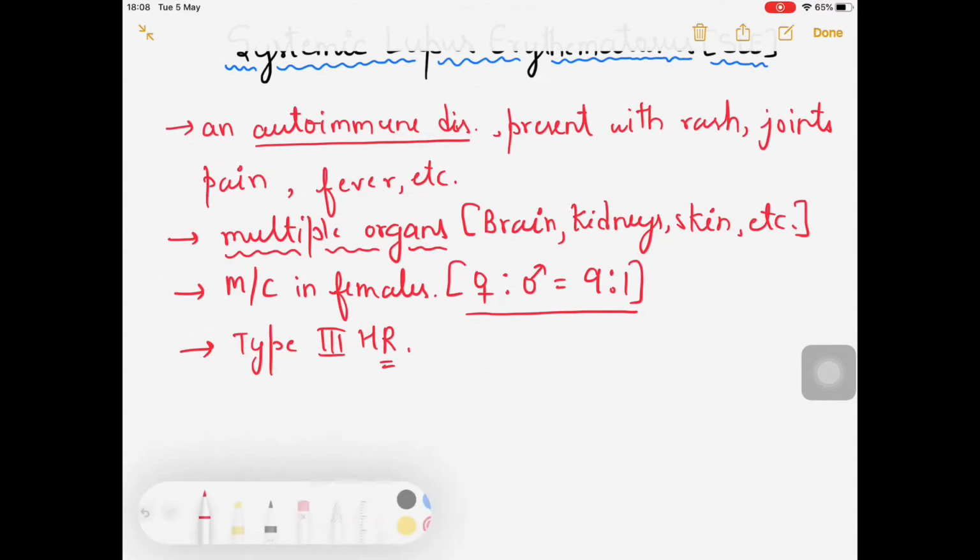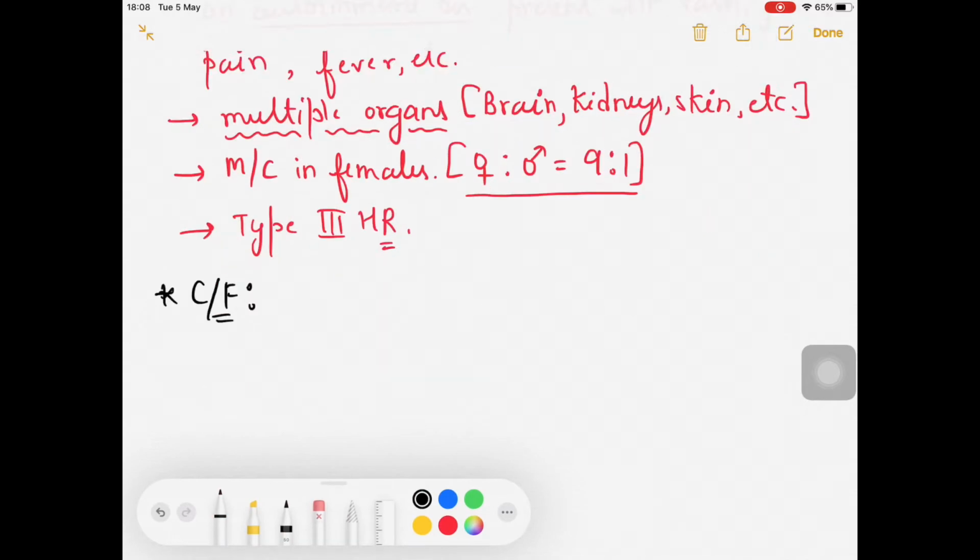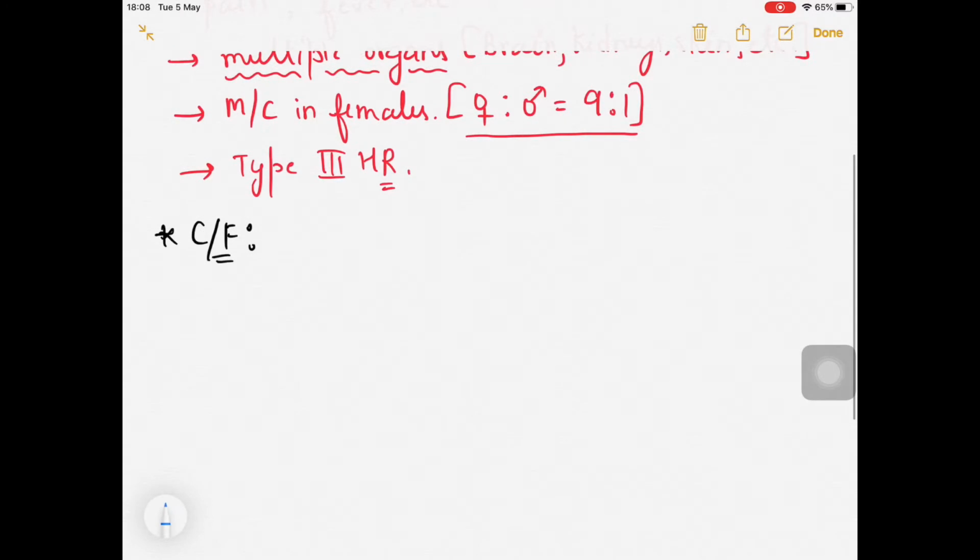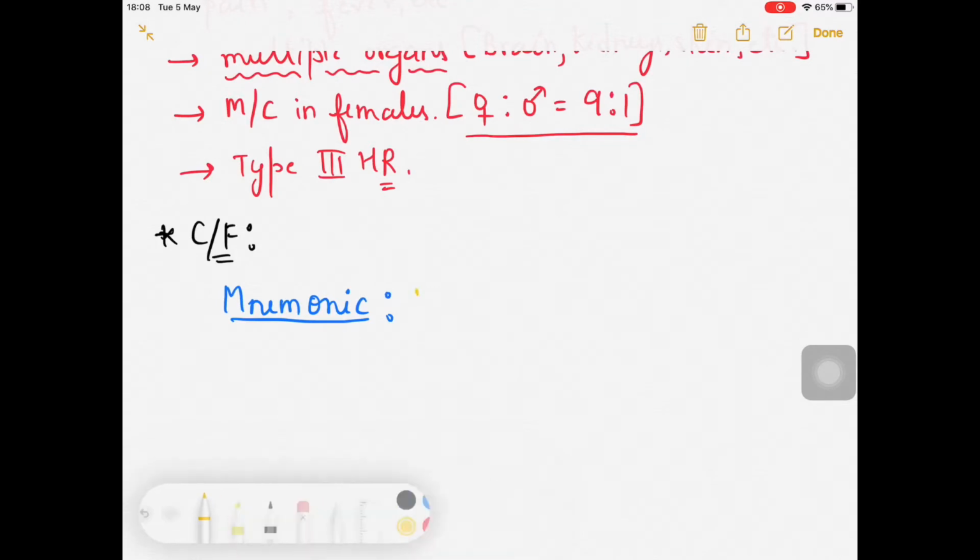Now let's move on to the clinical feature section. For the clinical features, I recommend you remember this mnemonic: MD SOSP brain.